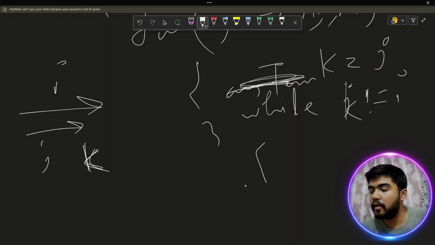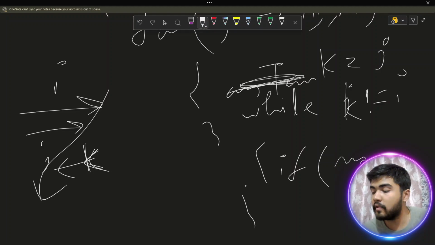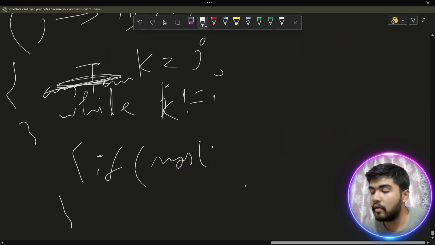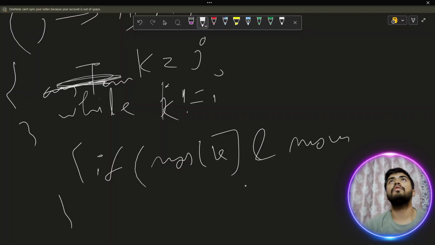You have started your k from here, and you are moving it till the i boundary, and you are checking if nums of k, bitwise AND with the other elements, is zero. You are moving your pointer like this, nums of k, whatever the element is where your k pointer is at this particular portion.